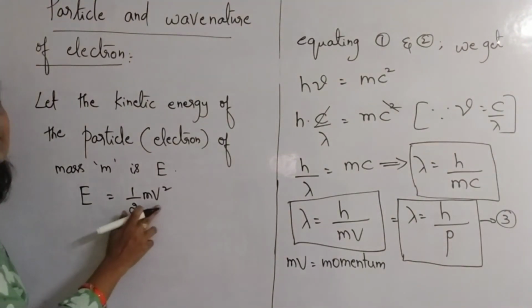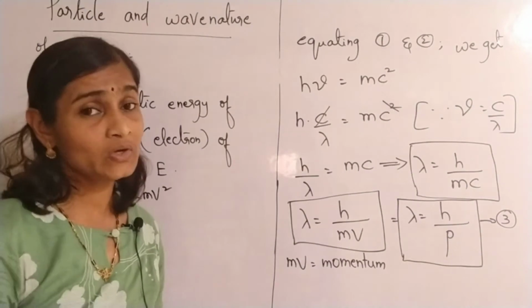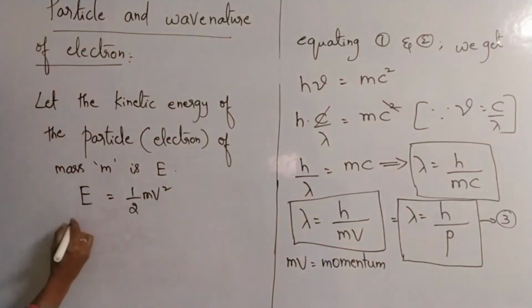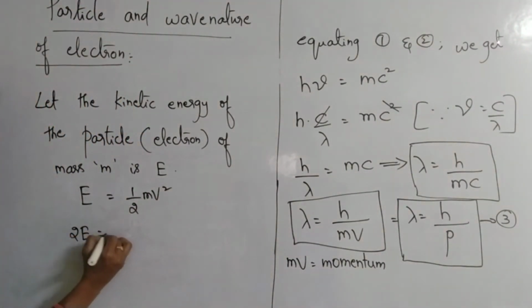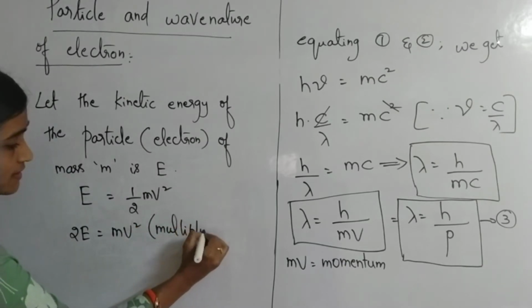In place of Ke, I am taking it as only E. Now just cross multiply: 2E is equal to mv square. Then multiply both sides by m.